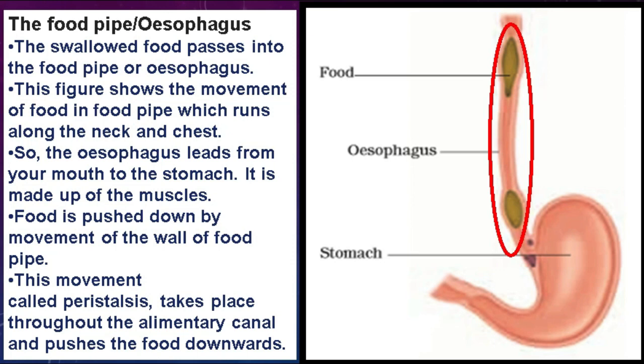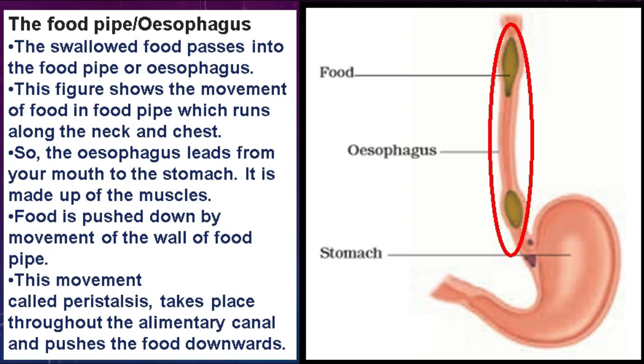Students, this long tubular structure, the esophagus, is overall made up of muscles, and this esophagus shows a special kind of movement that is known as peristalsis. Students, peristalsis movement is the same as that of the movement of an earthworm.